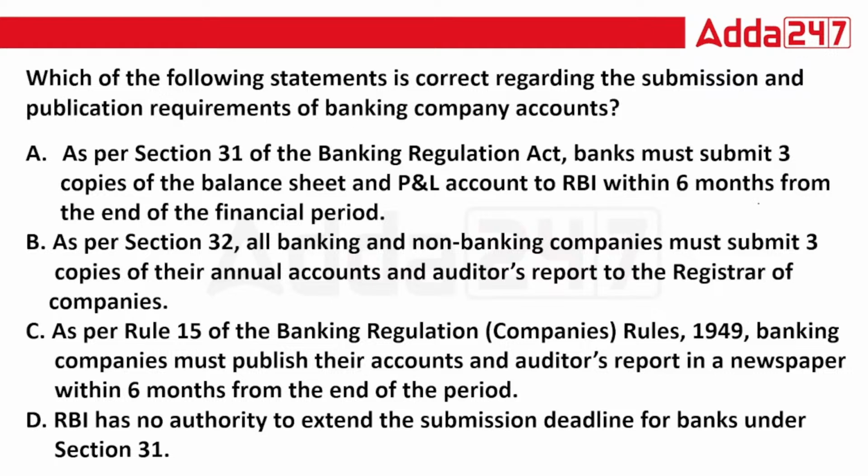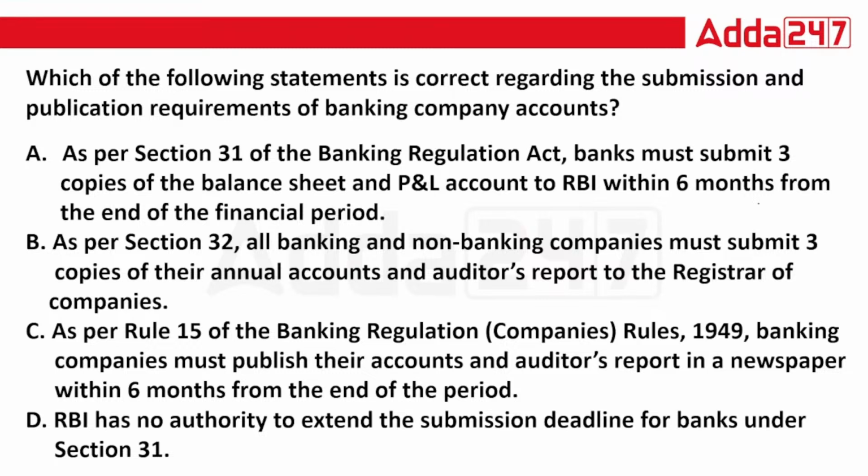As per Rule 15 of the Banking Regulation Companies Rules 1949, banking companies must submit and publish their accounts and auditor's report in a newspaper within 6 months from the end of the period. The RBI has no authority to extend the submission deadline for banks under Section 31. So, as per Banking Regulation Act, we need to follow few sections.